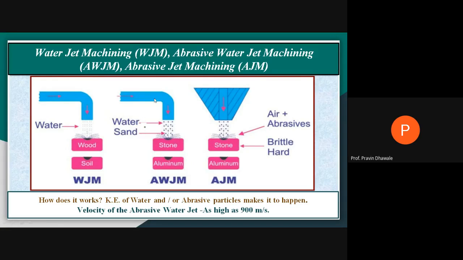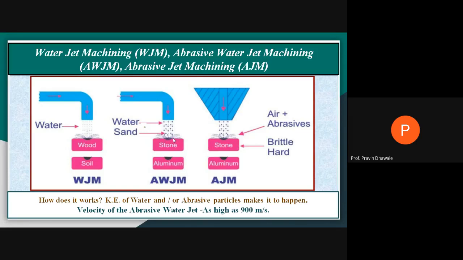Now this third process is a combination of these two processes, abrasive jet machining and water jet machining, where we pass the abrasive particles along with the water, so that we get an abrasive slurry, right? That slurry strikes the surface of the stone, and material is removed in the form of small metal particles, ions, molecules, right?